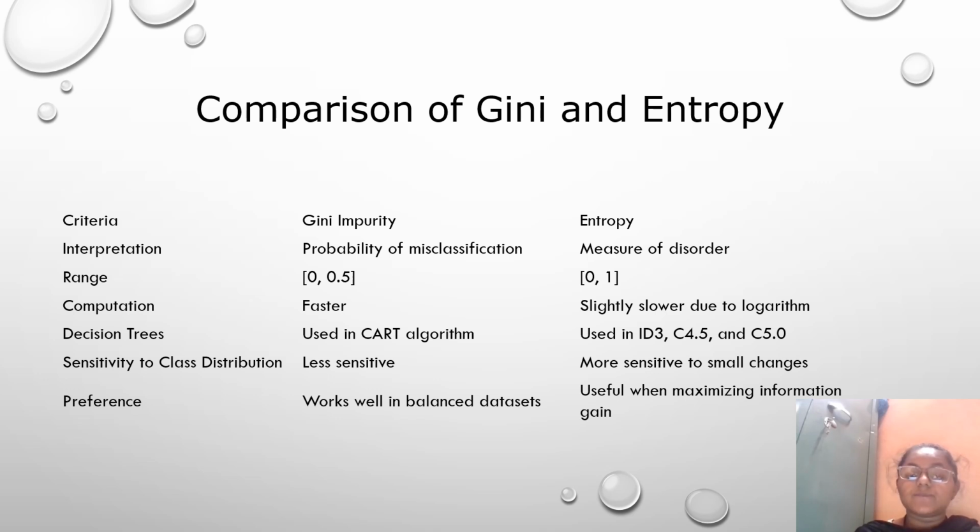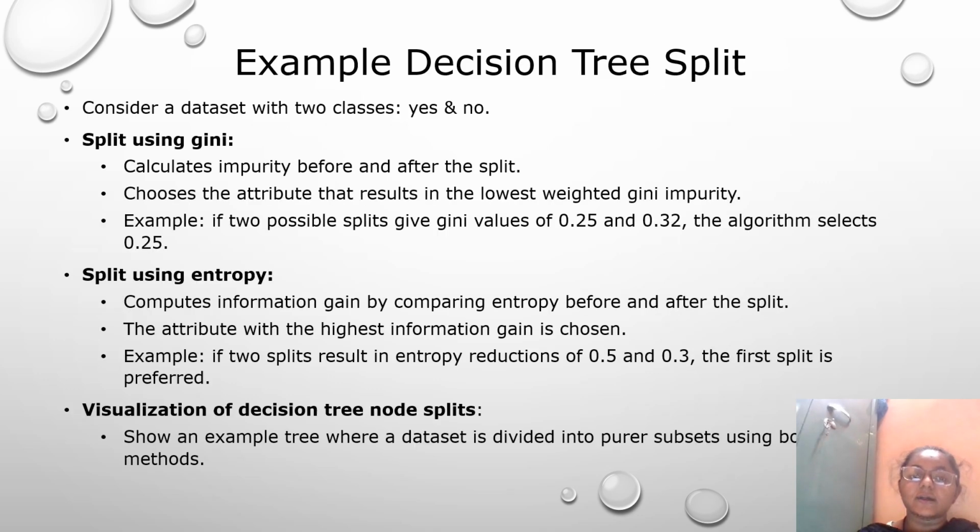Gini impurity is used in decision trees in the CART algorithm, whereas entropy is used in ID3, C4.5 and C5.0. Sensitivity to class distribution: Gini is less sensitive, while entropy is more sensitive to small changes. Preference: Gini works well in balanced data sets, while entropy is useful when maximizing information gain.